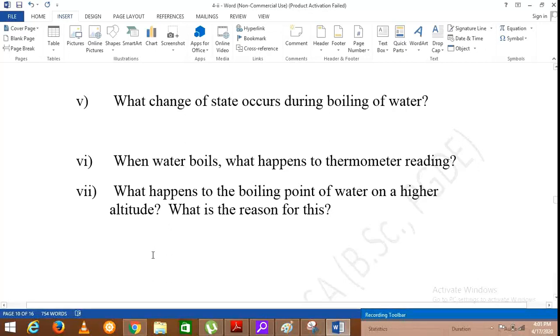When the atmospheric pressure decreases, the boiling point also decreases. So what happens to the boiling point of water at a high altitude? It decreases. The reason: when the altitude increases, the atmospheric pressure decreases, and when atmospheric pressure decreases, the boiling point also decreases.